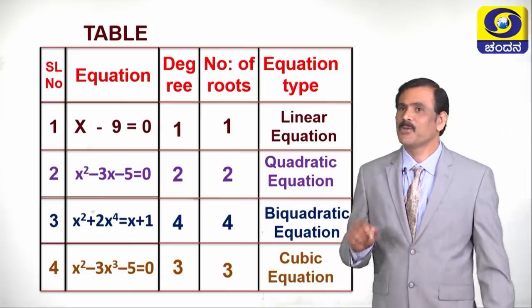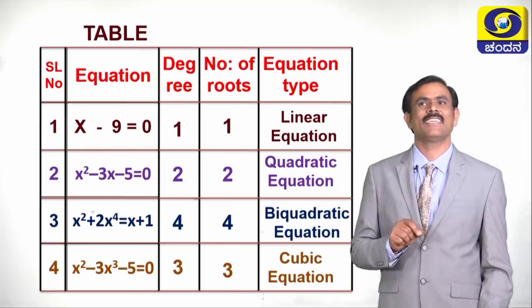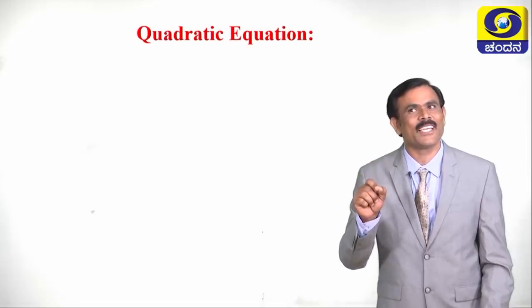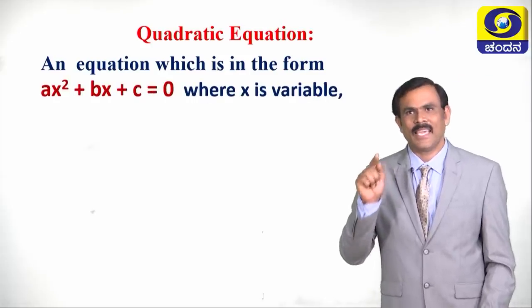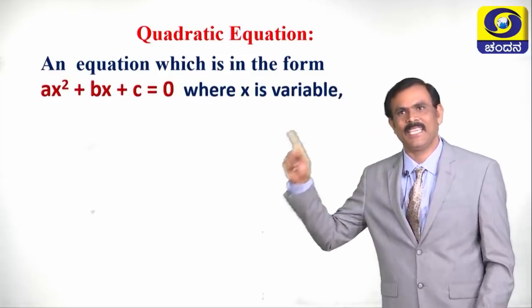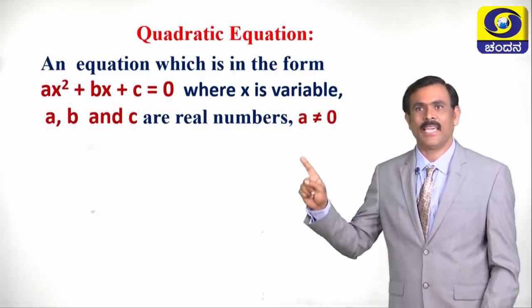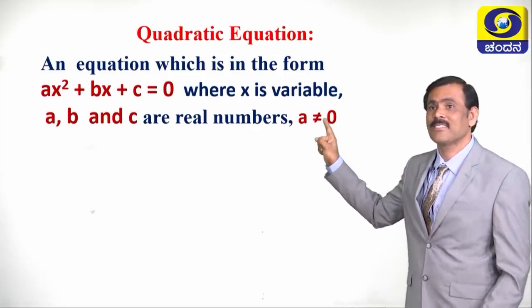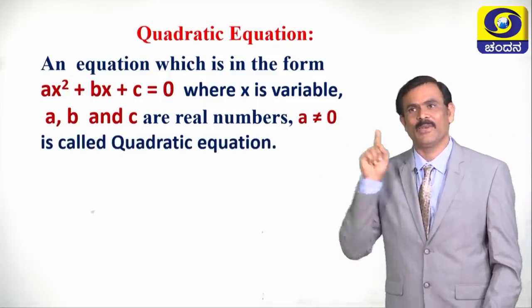Children, today what type of equations do we have to discuss? Quadratic equation. Then what is a quadratic equation? An equation which is in the form ax square plus bx plus c equals 0, where x is a variable, a, b and c are real numbers and a is not equal to 0, is called a quadratic equation.